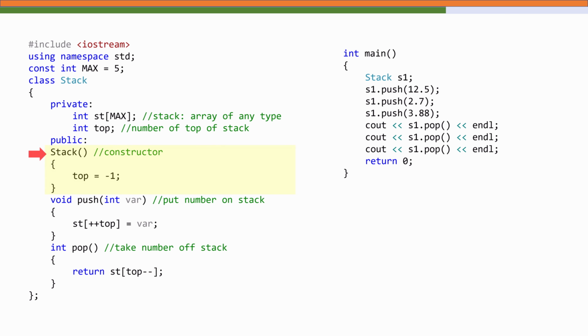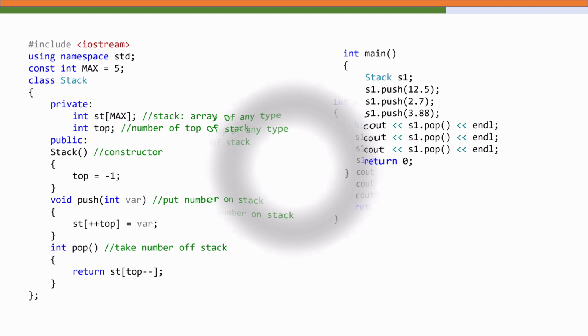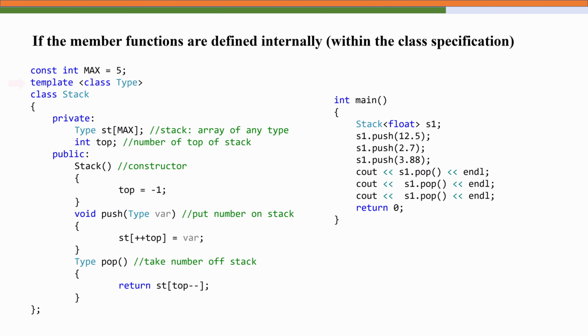In our next segment, we will enhance this stack design by converting it to a template based class, and later we will see how this concept is used inside the standard template library, that is STL, which gives us ready-made template based containers like vector, queue, stack. So to make our stack flexible and reusable, we introduce a template version that can handle any type of data.